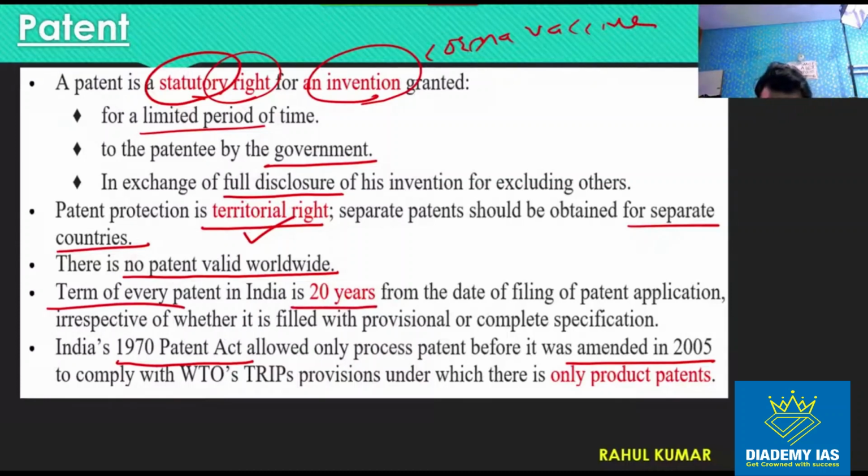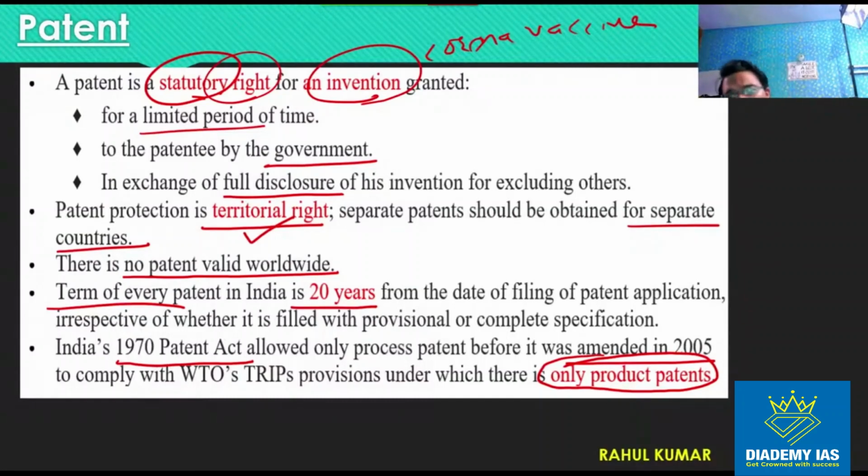And we are giving only product patents. We are giving only product patent. Now, what is the meaning of product patent? So there are two kinds of patent. One is product patent and another is process patent, right?